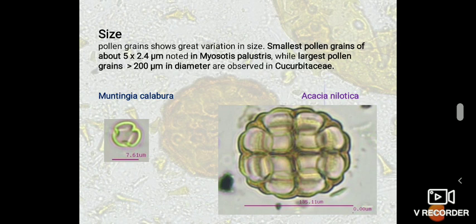Coming to size, pollen grains show great variation. The smallest pollen grains, about 5 to 2.4 microns, are noted in Myosotis palustris, and the largest, more than 200 microns in diameter, are observed in members of the Cucurbitaceae family.